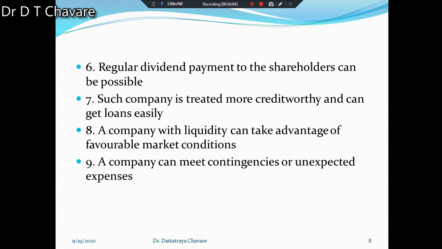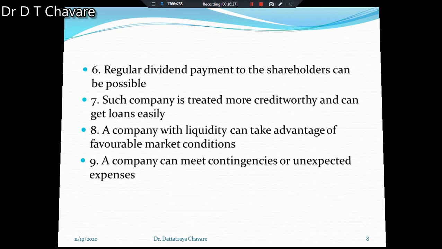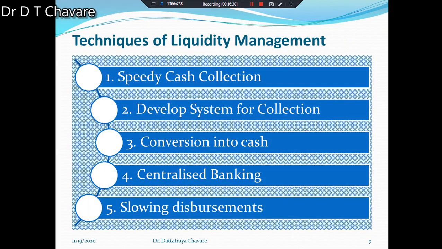There is a possibility of contingencies and unexpected expenses, and the company can meet them with the help of liquidity. That's why liquidity management is essential. Now, what are the techniques of liquidity management?